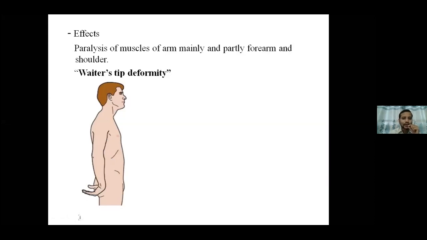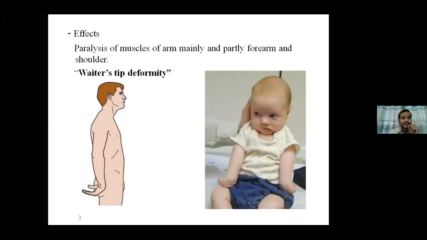Next, in a newborn, both bilateral or unilateral damage can take place in taking out the neck from the vaginal opening. So this is a small child, showing you congenital Erb's paralysis. So you can see both hands classically showing you waiter's tip deformity. How nicely you can see the forearm is extended, arm is medially rotated, and the hands are showing you pronated conditions. Okay, so this is the Erb's paralysis seen in patients.